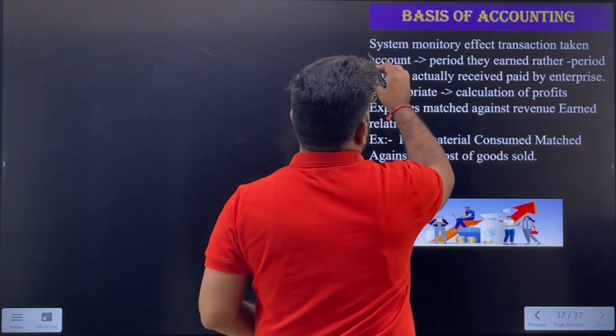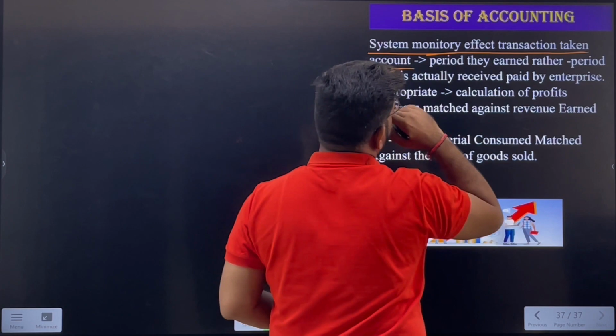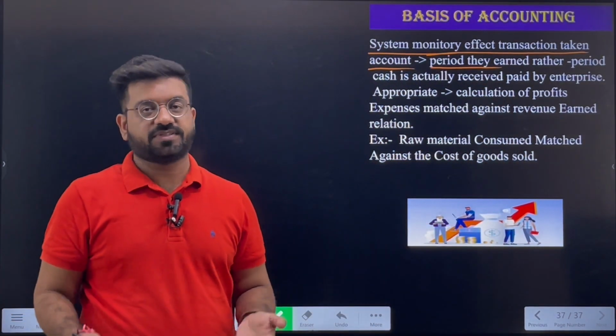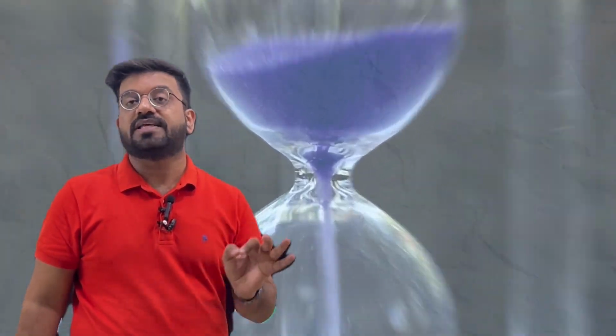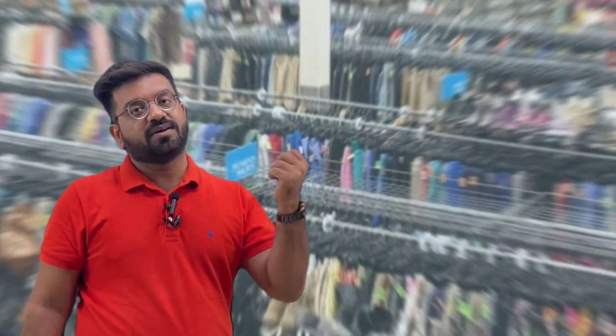Next, under this system, the monetary effect of a transaction is taken into account in the period they are earned rather than the period in which cash is received. Okay, this is simply the same thing, they are trying to say that the period matters and not the cash inflow and outflow. If at all cash is not coming in or going out, but the legal obligation has arisen, the goods have been delivered to us or to the customers, then also we will be able to record the transactions.